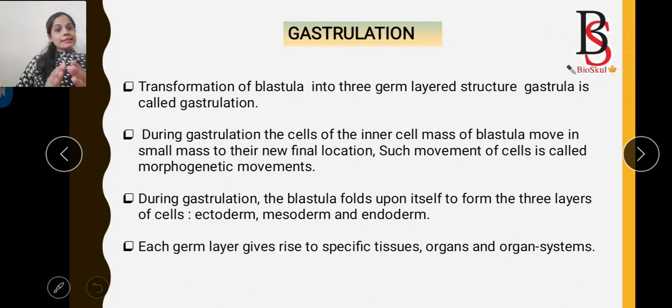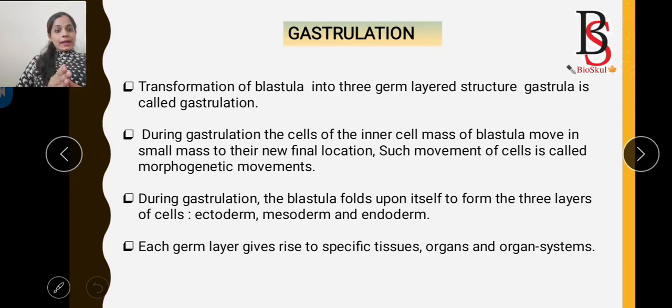So now, what is gastrulation? Gastrulation is the process of transformation of the bilayered blastula into the trilayered gastrula. In this process, the bilayered blastula, that is the epiblast and the hypoblast, is transformed into the trilayered gastrula, that is ectoderm, mesoderm and endoderm. This is known as gastrulation.